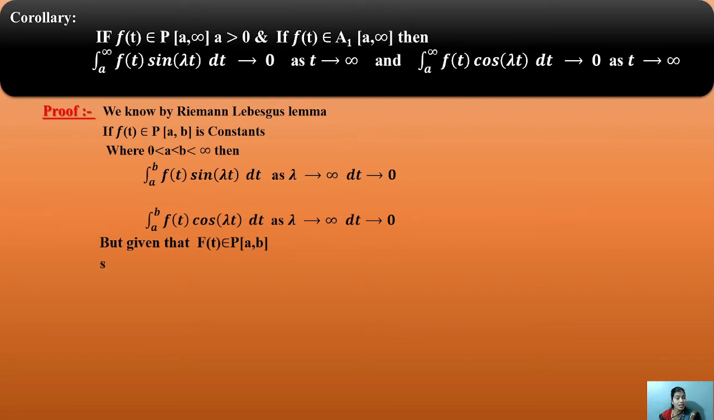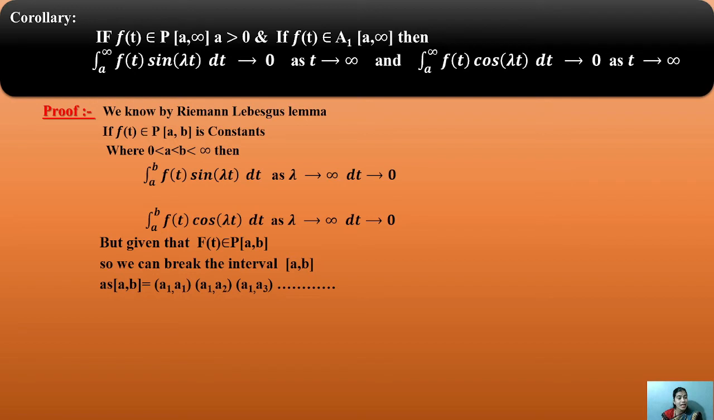For this condition, f(t) is an element of P(a, b). Then we can break the interval (a, b) at breaking points for a piecewise continuous function, with points a1, a2, a3, a4, a5, and all these forms will continue in this equation.